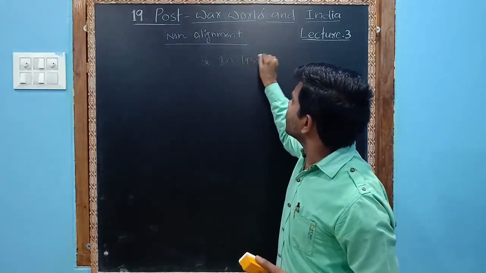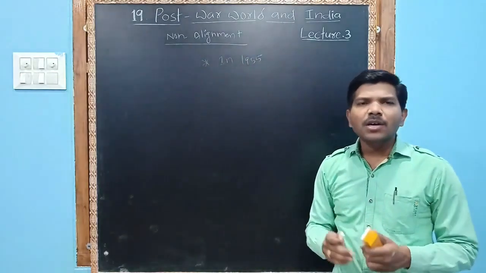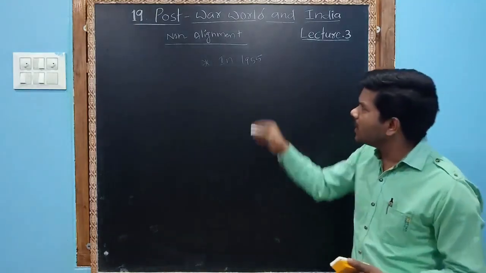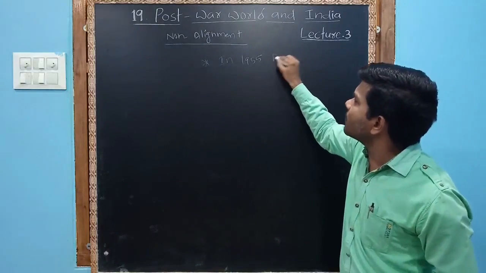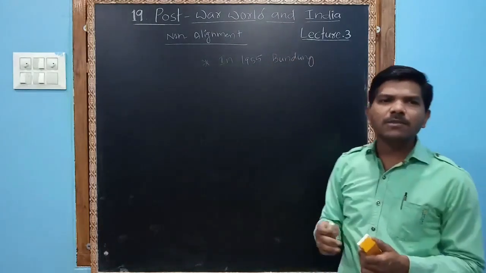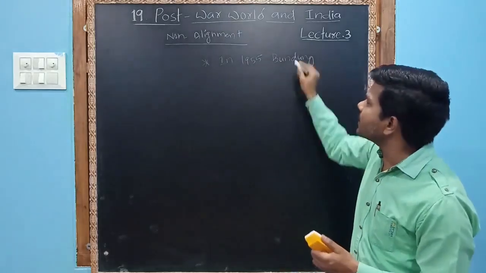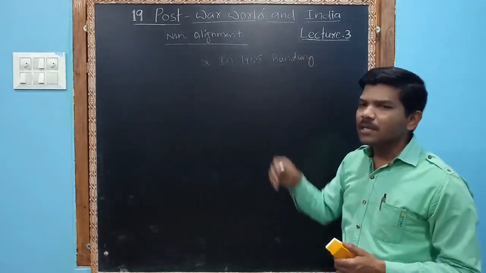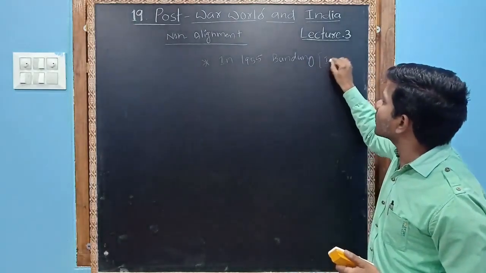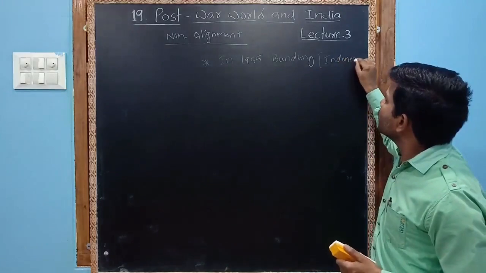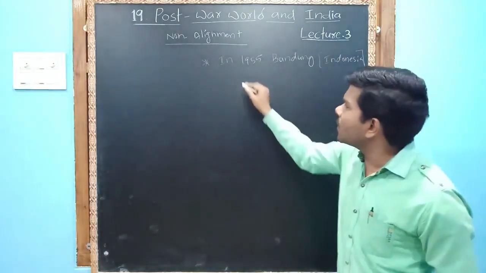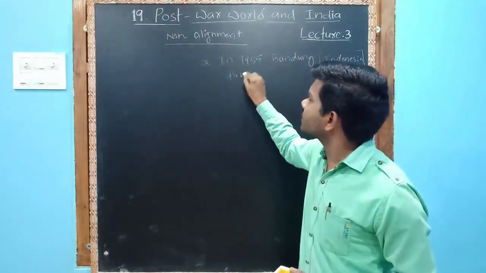In 1955, recently independent countries met at Bandung. This summit is also called the Bandung Summit. Bandung is located in Indonesia. This summit is also called the First Afro-Asian Summit.